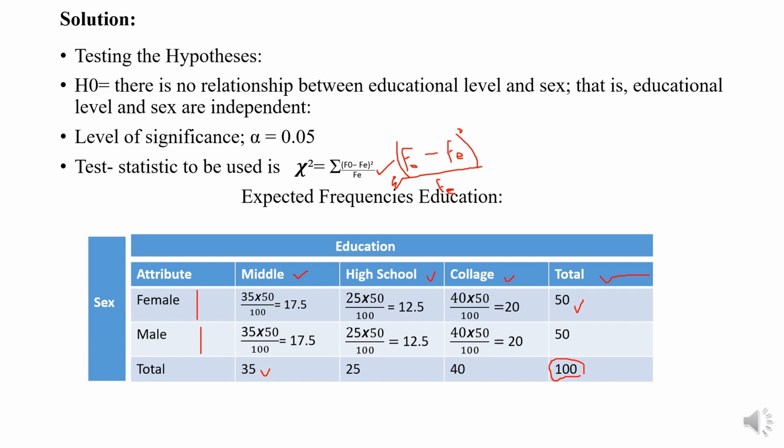So we have to find the values for the middle school, which is 17.5 for the female and 17.5 for the male. The next is high school, where the answer is 12.5 for the female and 12.5 for the male. The next is college, where the answer is 20 for both male and female, and the total is 50-50.